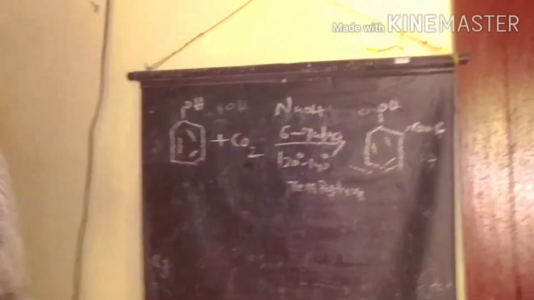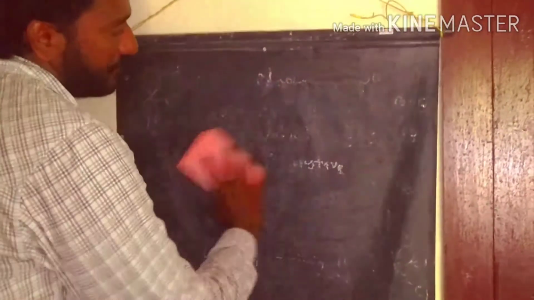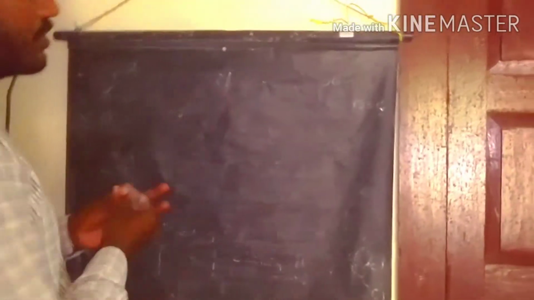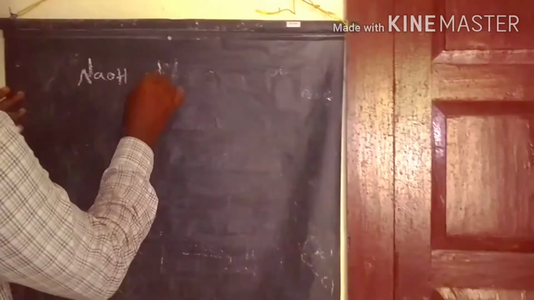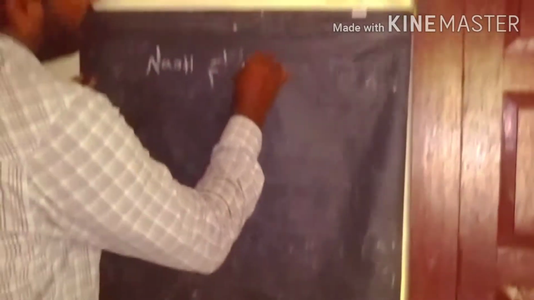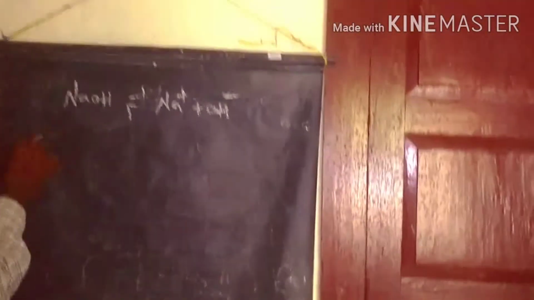So what is the mechanism involved in this reaction? We start with the base sodium hydroxide. Sodium hydroxide generally ionizes to form sodium plus and hydroxide ions. Then the hydroxide ion reacts with the phenol.